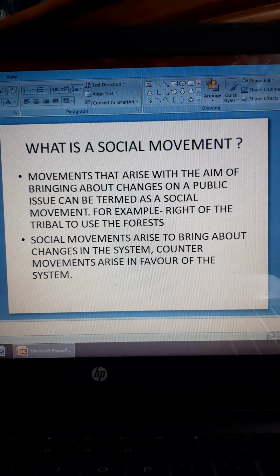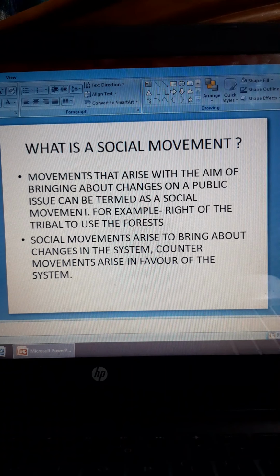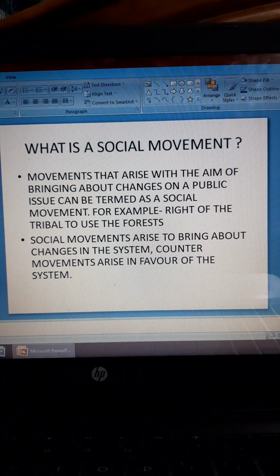So, today we are going to do the chapter Social Movement. Social movement basically means all these movements that take place when people fight for their rights, when they stand up for something that they require or which is not good in the society. Movements that arise with the aim of bringing about change on a public issue can be termed as social movement. For example, right of the tribal to use the forest.